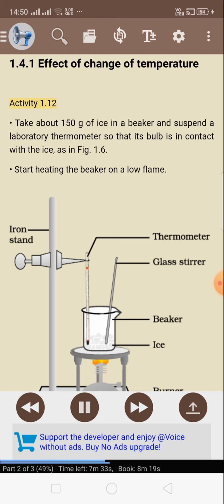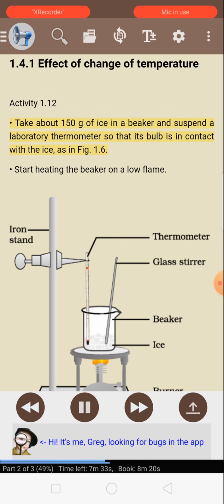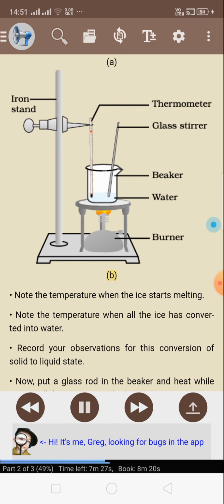1.4.1 Effect of change of temperature. Activity 1.12. Take about 150 grams of ice in a beaker and suspend a laboratory thermometer so that its bulb is in contact with the ice, as in figure 1.6. Start heating the beaker on a low flame. A. Note the temperature when the ice starts melting. B. Note the temperature when all the ice has converted into water. Record your observations for this conversion of solid to liquid state.